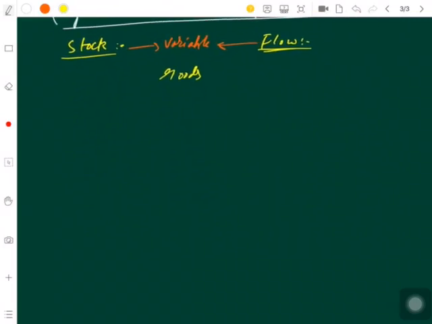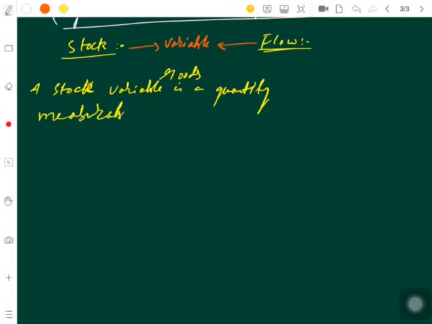A stock variable is a quantity measurable at a given point of time. See what I said, stock is a variable, flow is also a variable. So what makes a variable a stock or a flow is this part of the definition.